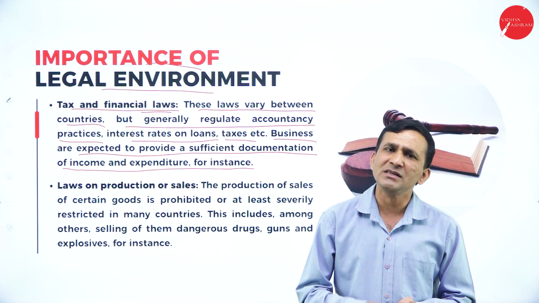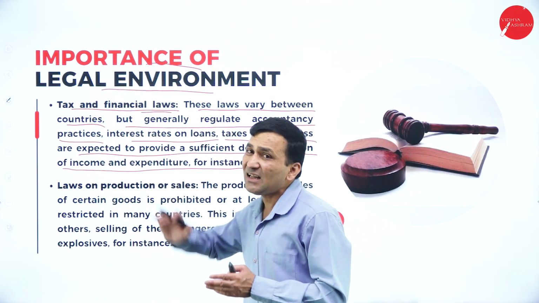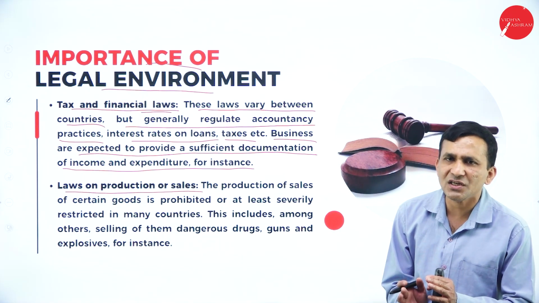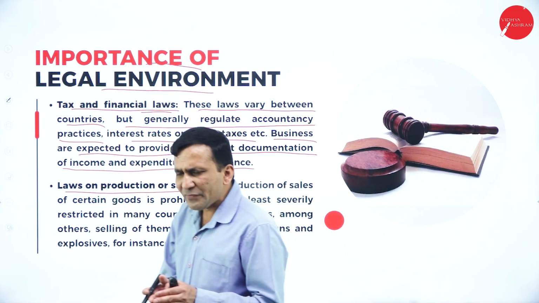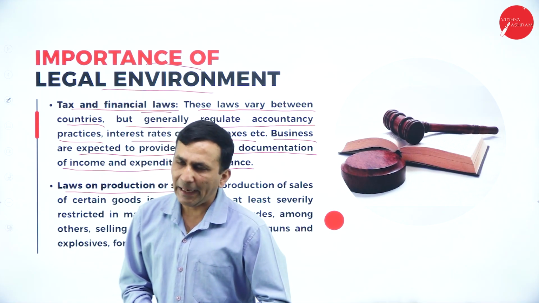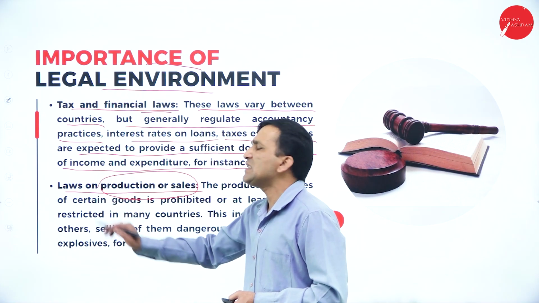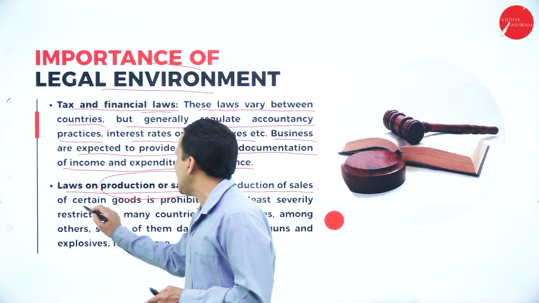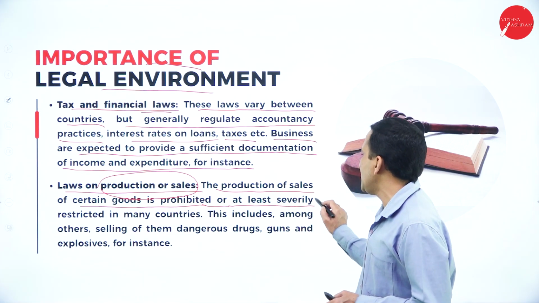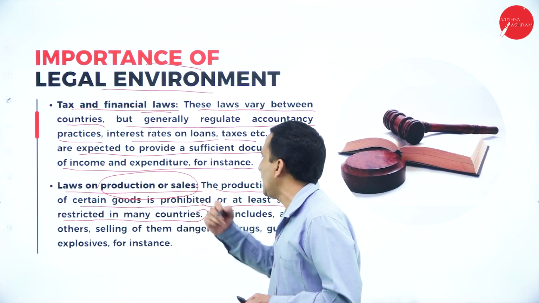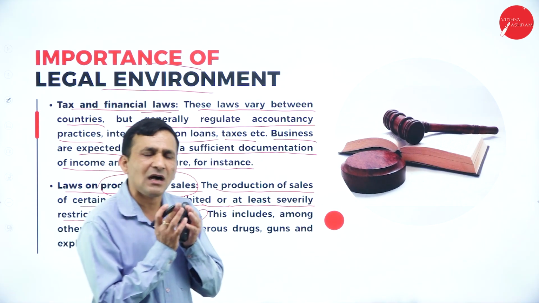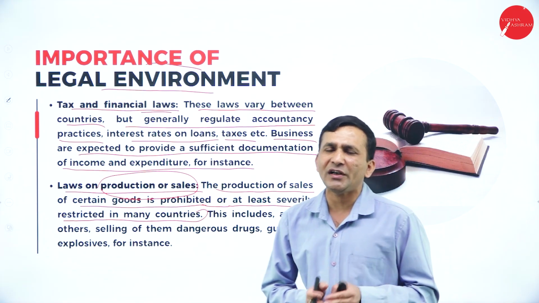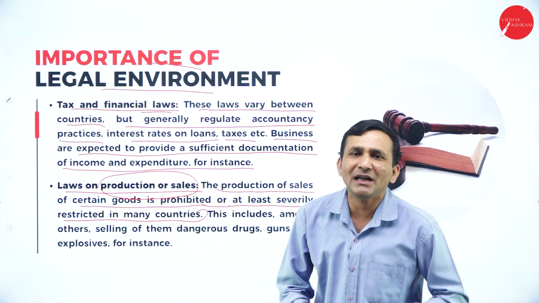So what kind of document, what is the standard of document, everything the businessman wants to get. Then the law on production and sale, because any business starts with production and ends with sale. So this is the law on production and sales that the businessman has to follow. The production and sale of certain goods is prohibited or severely restricted in many countries. There are many products which are completely prohibited, take the example of weapons. Private individuals cannot take any steps toward producing them, which is completely prohibited.